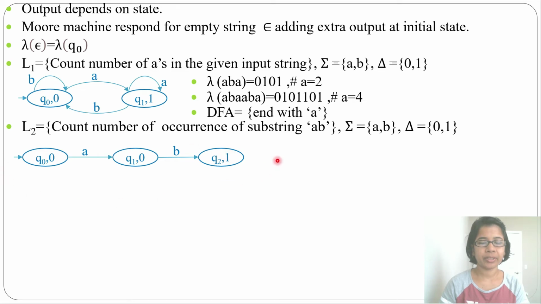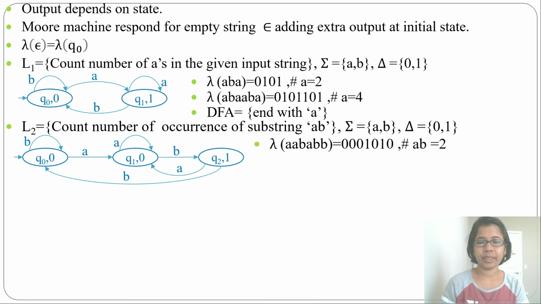Now the frame is constructed. You can just fill in the rest. From Q0, the A transition is there, and for B you can make a self loop. Then from Q1, the B transition is there, and for A you can make a self loop, because after the self loop it will still be A, B. Then from Q2 by A it goes to Q1, so after the A transition it will be A, B. Then from Q2 by B it goes to Q0. So now this is the Moore machine for counting the number of occurrences of substring AB.